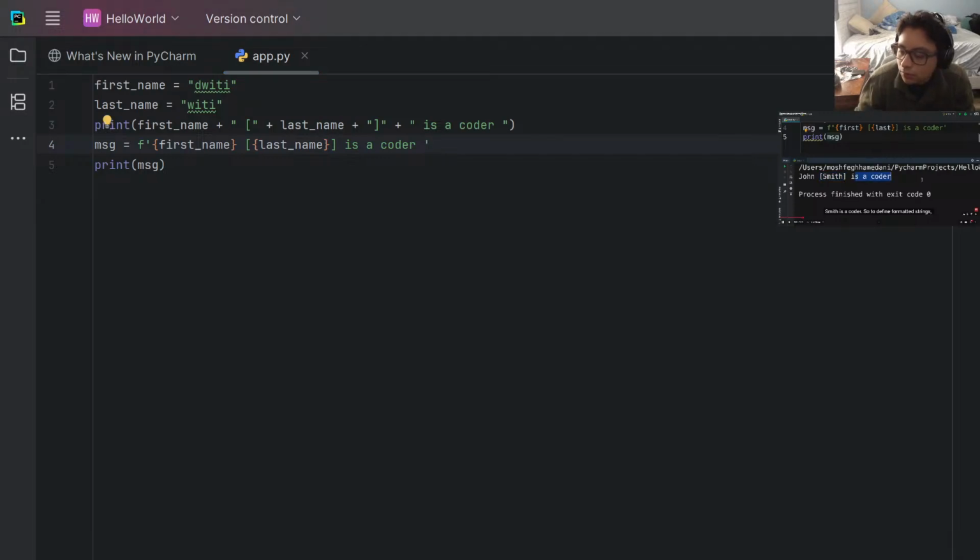This is a coder. So to define formatted strings, prefix your strings with an F and use curly braces to dynamically insert values into your strings.